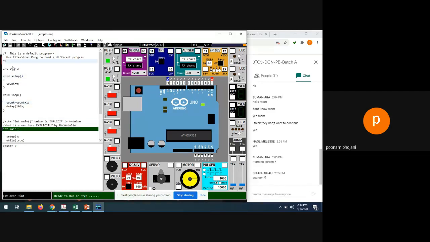So what is a simple program? A default program is given here. That setup means count will have the starting value 0. It is the same as C programming, not that difficult, don't worry. Count equal to 0. So count is a variable which is starting from the value 0. What is the loop? The loop says to increment that count value by 1 every time. Now the end is not given. It is not like in C where you say i equal to 0, i plus plus, i less than or equal to 10, so up to 10 it will stop. That can be done.